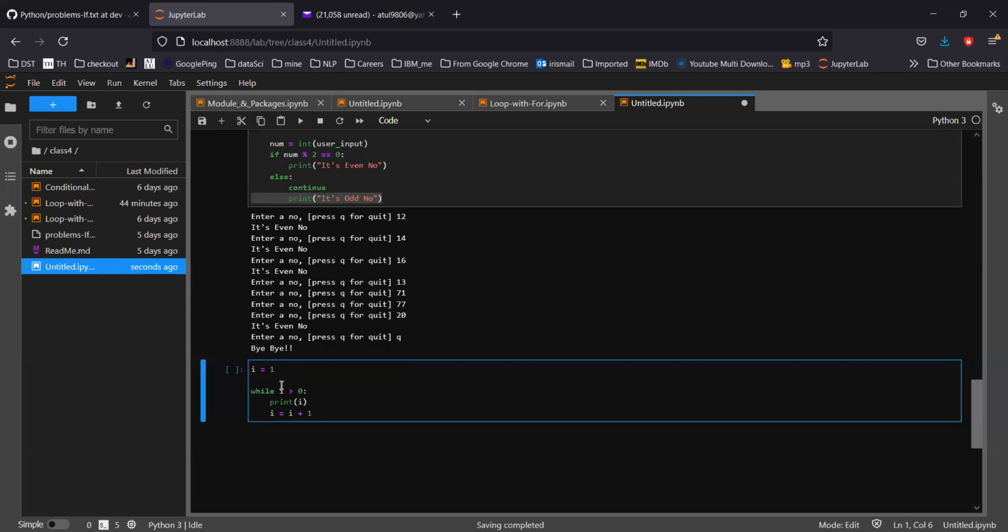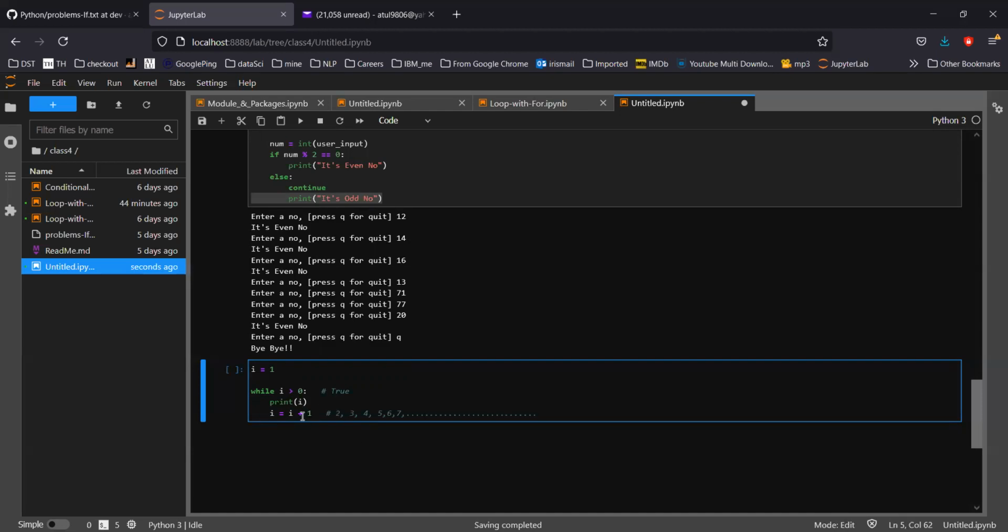i equal to 1, so 1 greater than 0, yes, that's true. Print i, obviously print 1, then i will be incremented by 1, so in the very first loop it will be 2, and then again it goes back to the while check. So 2 is greater than 0, yes, then it will be 3, then 4, 5, 6, 7, and so on.